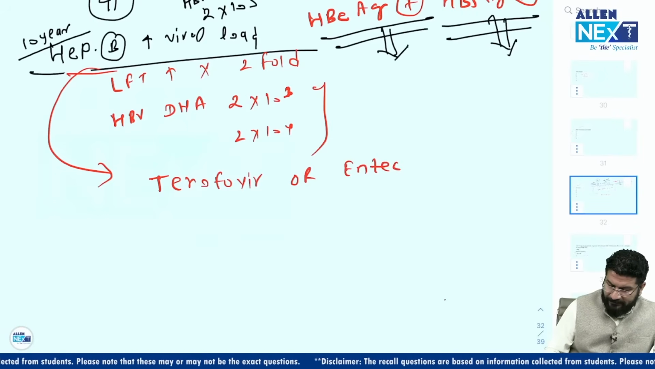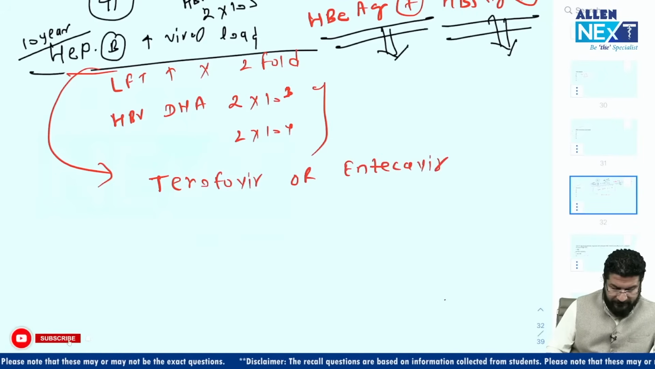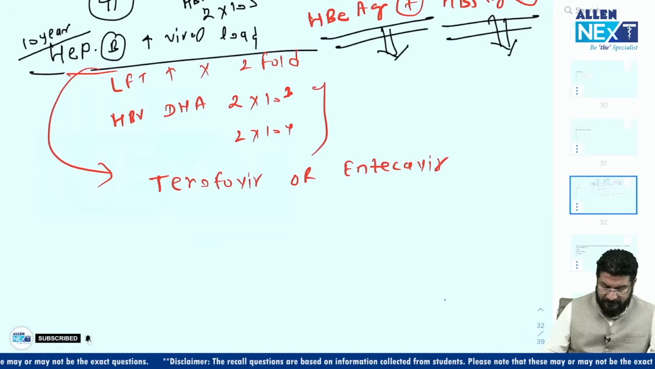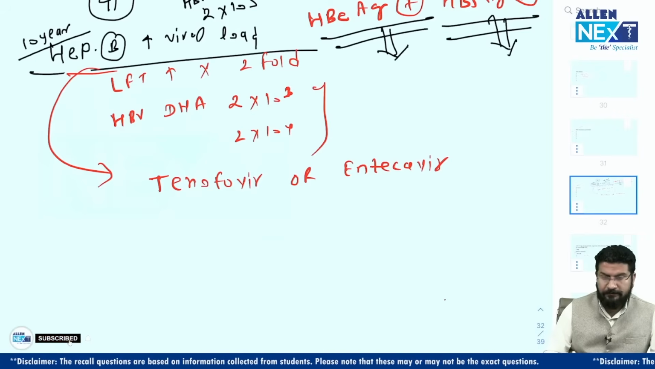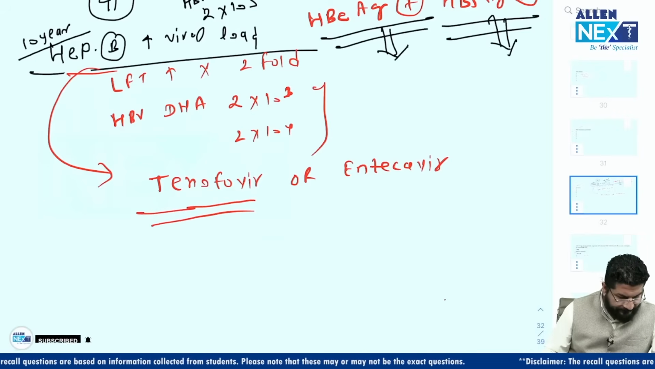And I can give you assurance, both cannot be in the option. So in the examiner, they have given only one. Is it clear? So the answer is, I think, tenofovir. Clear?